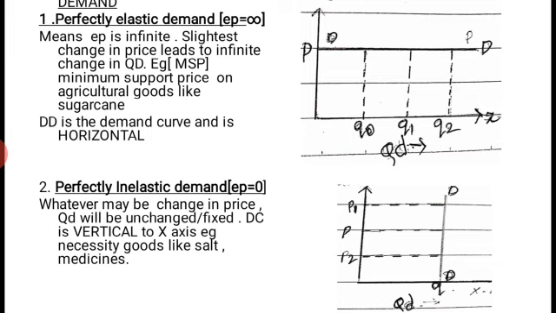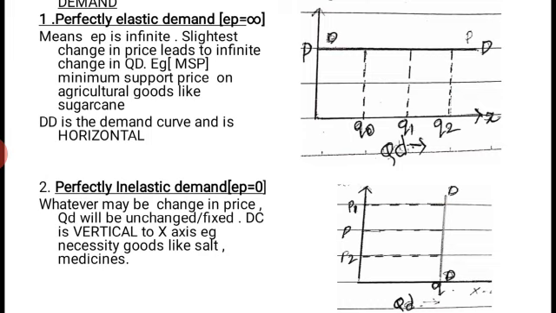Suppose the given price is P in the market and the given quantity demanded is Q. If for any reason the price of the product rises to P1, still the same quantity Q is demanded. If due to any reason the price falls to P2, the same quantity is demanded. That is, the demand is inelastic, it is not reacting to the change in the price.